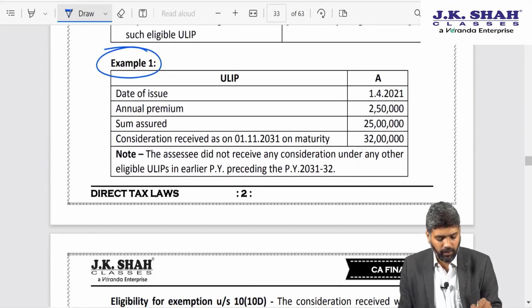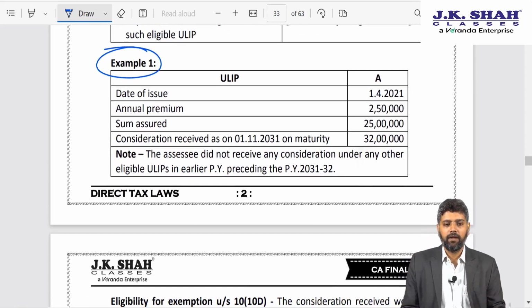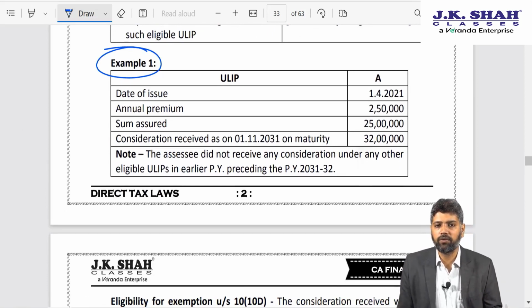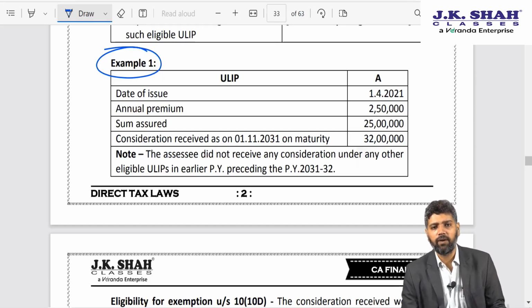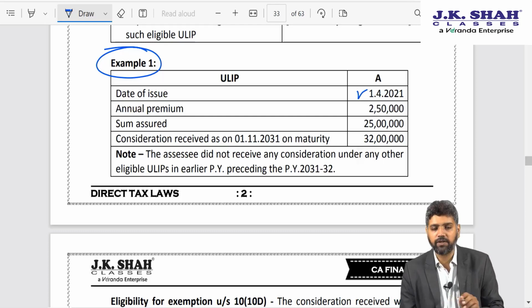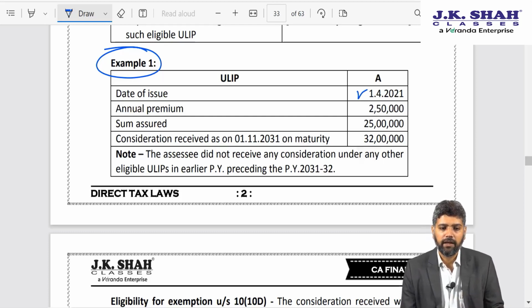So example number 1, now you look at this plan. Here the date of issue is 1st April 2021. So first and foremost we need to be satisfied that the date of issue is on or after 1st February 2021. Why 1st February? What is the significance of 1st February? That is the date when budget is presented. So here definitely the date of issue is after 1st February 2021. The annual premium is 2,50,000, sum assured is 25 lakhs, consideration received on maturity is 32 lakhs.